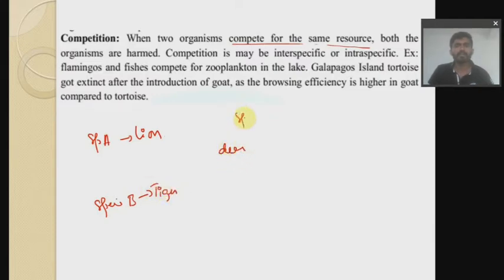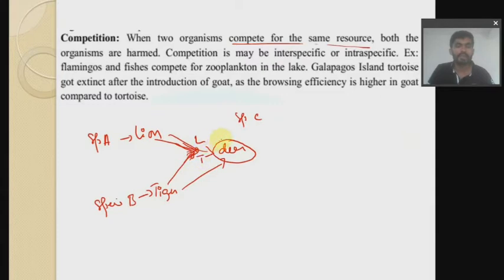So this is species C. If a lion attacks a deer and kills it, then it is predation. If a tiger attacks a deer and kills it, then it is predation. Suppose for one particular deer, both organisms are fighting to catch that deer, lion versus tiger.